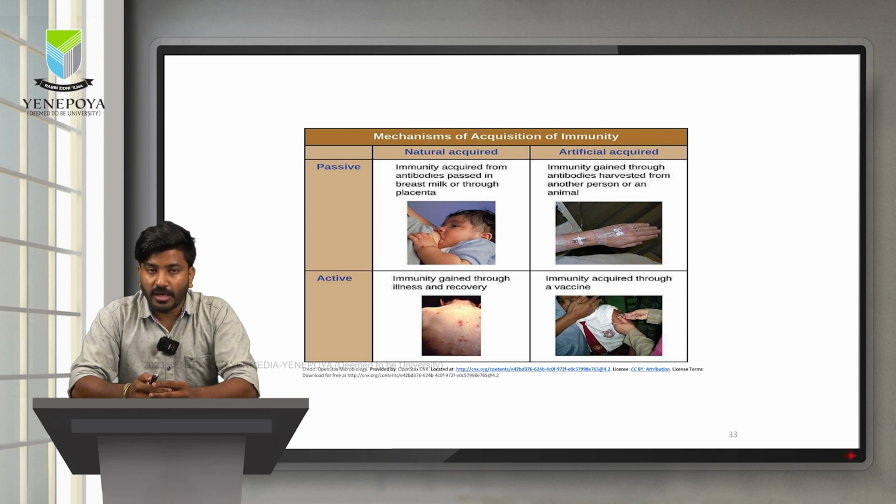Natural active immunity on the other hand is nothing but your normal illness or subclinical illness through which you get the immunity for any infections. On the other hand, artificial active immunity is nothing but vaccination for an existing infection will give you immunity. So, this will act like that of illness or like that of clinical or subclinical infection, but it will prepare us for the actual infection.